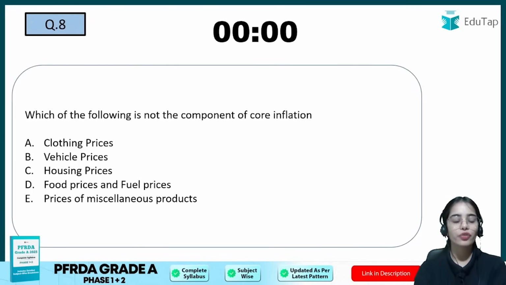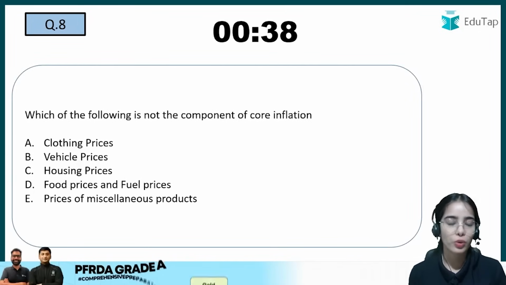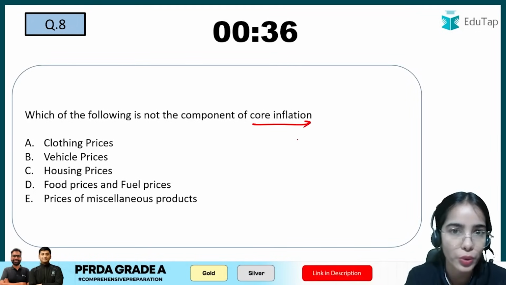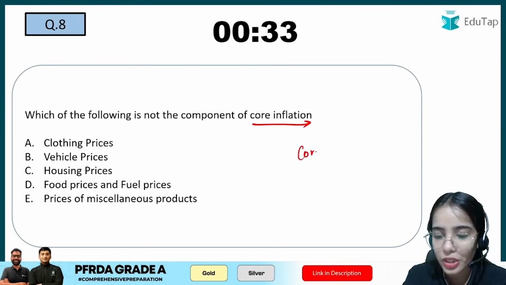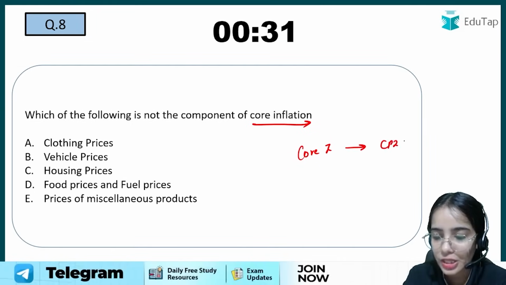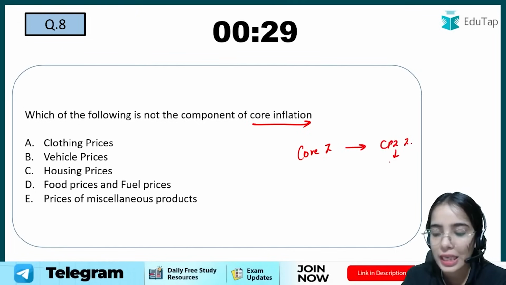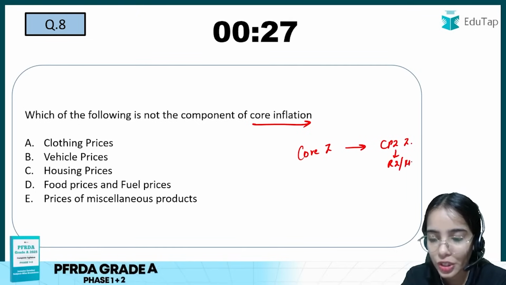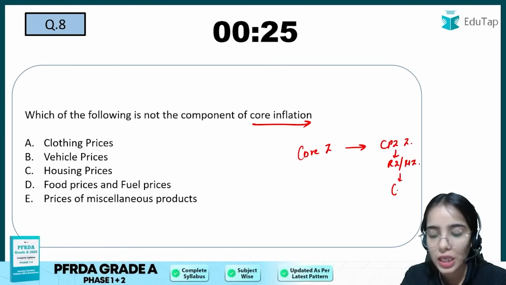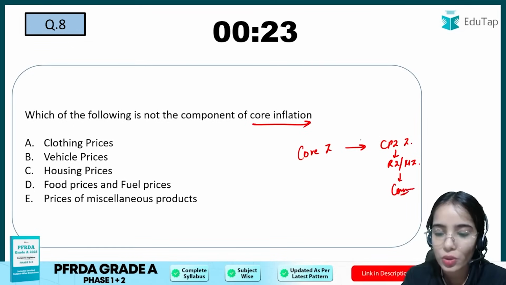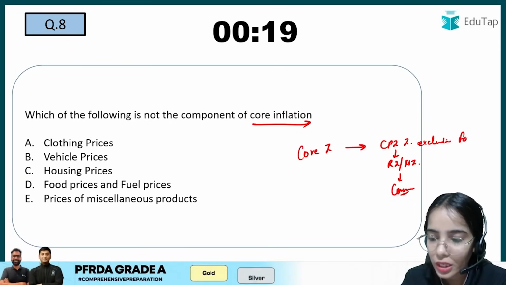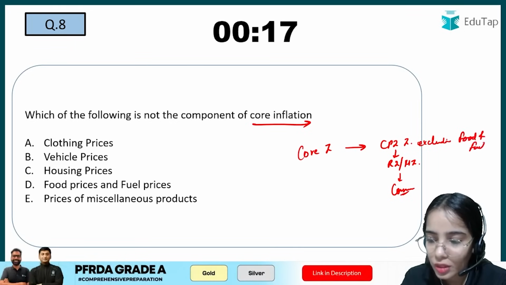Coming to the next question, which of the following is not a component of core inflation? I hope you have studied about core inflation. CPI inflation is the retail inflation or headline inflation, the inflation that affects the consumers. Core inflation is the CPI inflation excluding food and fuel prices.